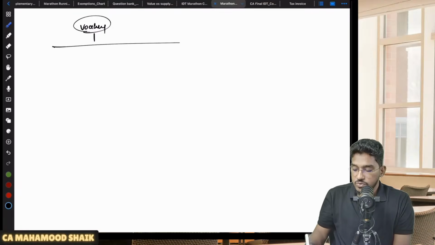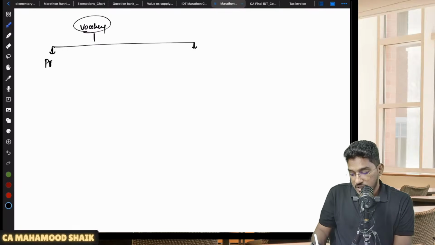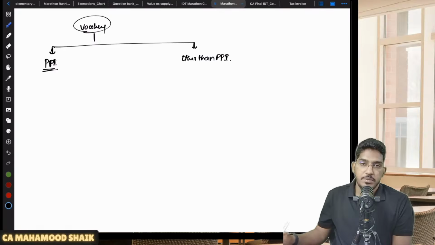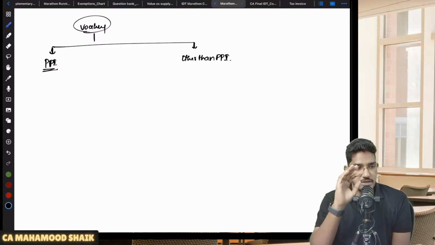See, vouchers can be of two types. Vouchers can be what are called prepaid instruments, which I will simply call PPI. There will be some vouchers which are prepaid instruments, and there will be some vouchers which are other than prepaid instruments. I will give you one simple example to make you understand.